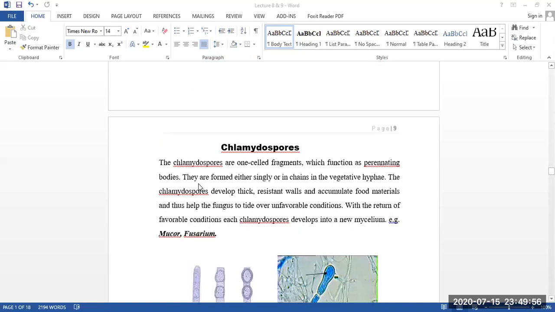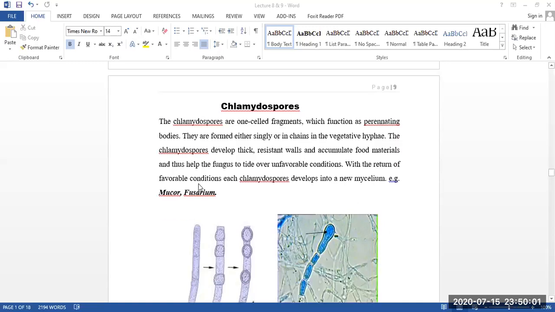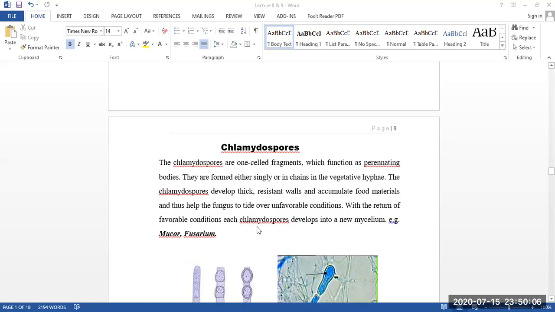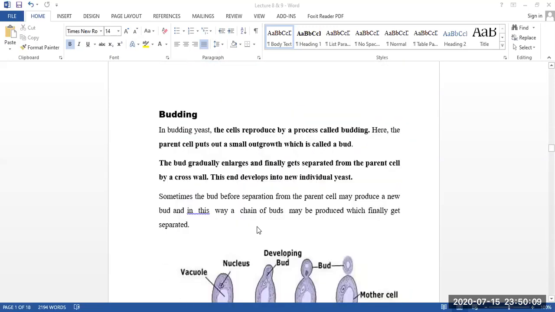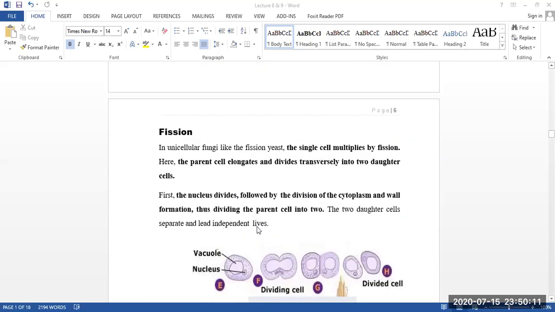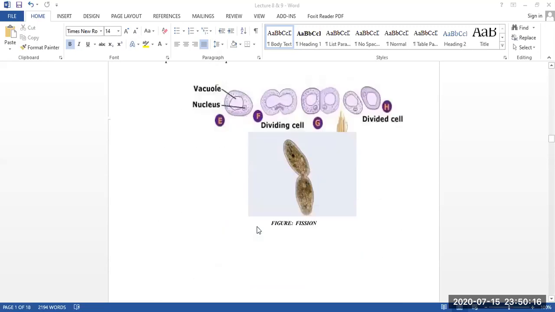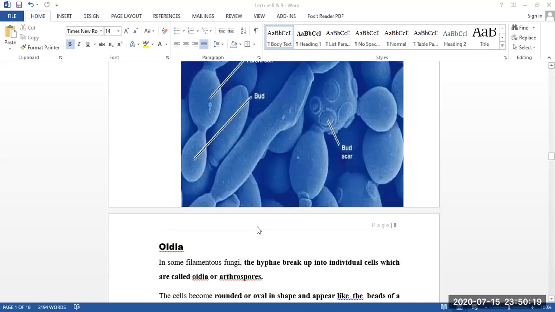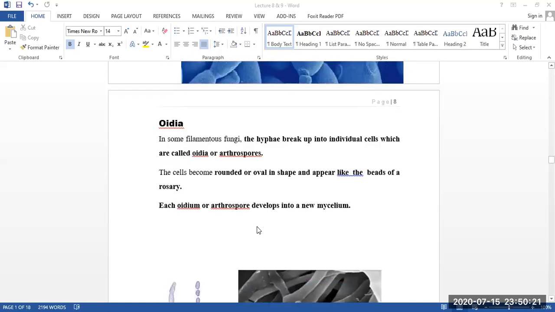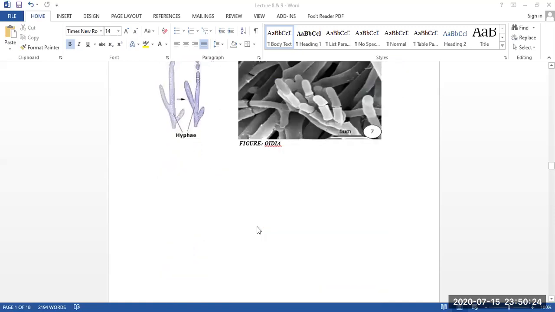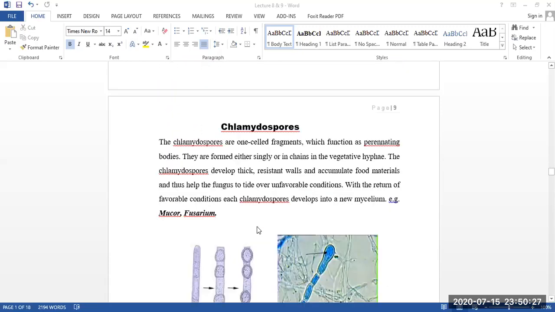Then our another one, our fifth one, is chlamydospores. We already read about fission. Before that, we also read about fragmentation. Then we read about fission, then our third one is budding, and then we learned about Oidia vegetative reproduction. Then our fifth one is called chlamydospores. So what are chlamydospores? It's actually a one-cell fragment.